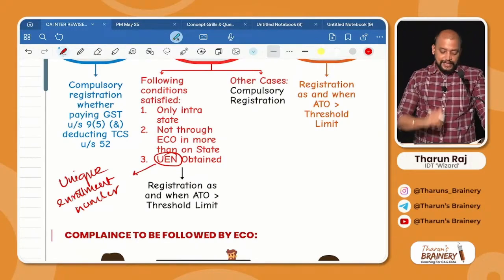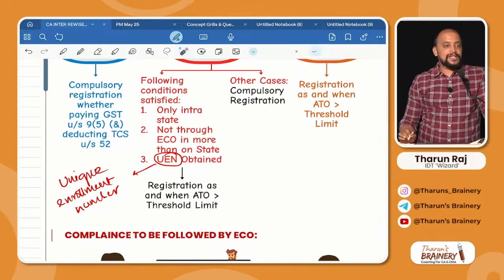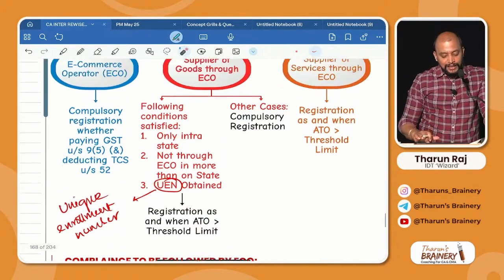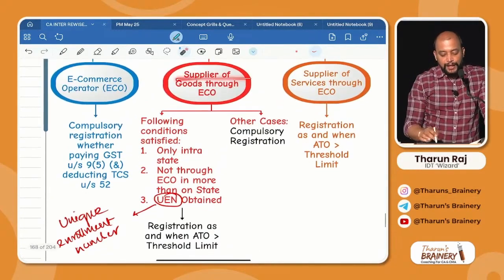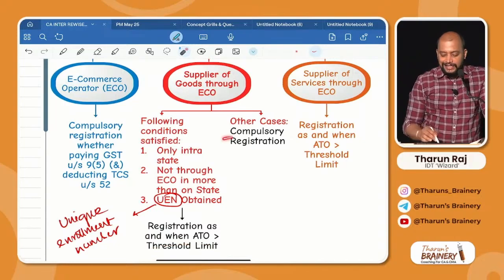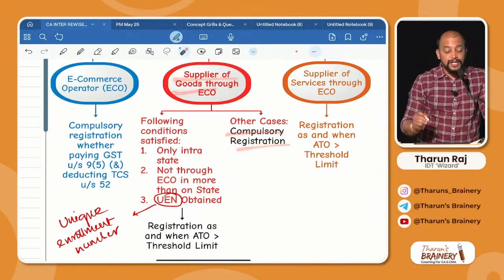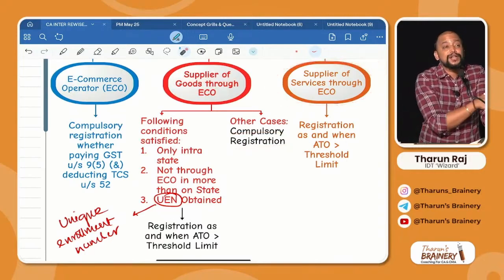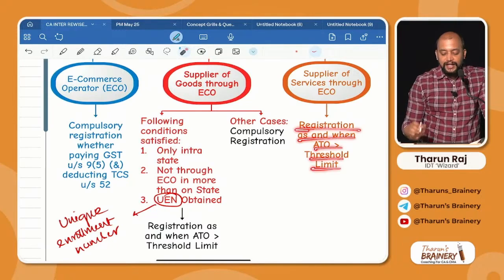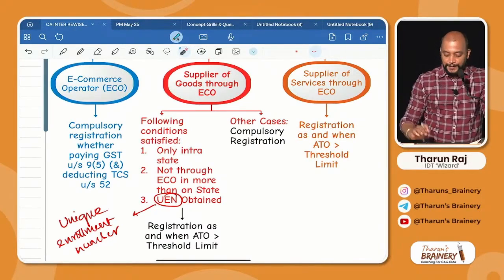Due to that reason, you cannot buy it from them in the other state. You got it? So these following conditions should be satisfied. If you are making only intrastate supplies, not through e-commerce operator in more than one state, and you obtain unique enrollment number, even without registration you can supply goods through e-commerce operator, but you need to register as and when aggregate turnover exceeds threshold limit. In other cases, suppose if you make interstate supplies, registration is compulsory for supplier of goods. What about supplier of services through e-commerce operator? No compulsory registration. They need to register as and when aggregate turnover exceeds threshold limit.